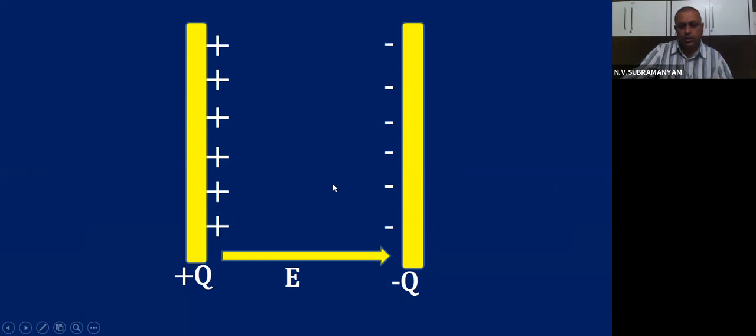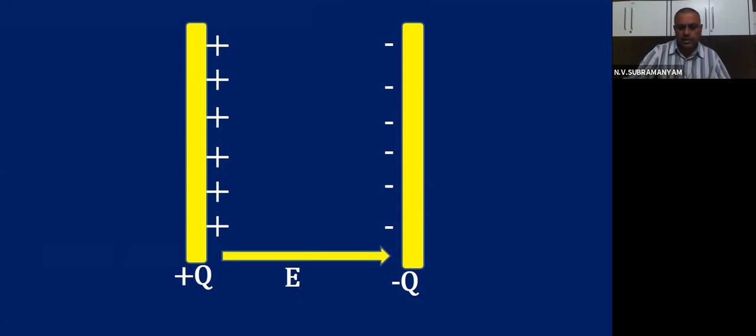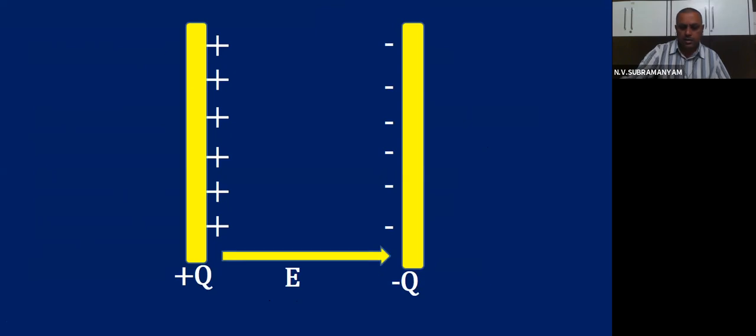You all know that. Whenever there is a positive charge on one side and negative charge on another side, a uniform electric field is created between the plates. That's what we saw. Let the electric field be E, children. So the electric field is from positive to negative. See the direction, children. That is more important. That's the reason I'm playing it again and again. The direction is from where to where? Positive to negative.